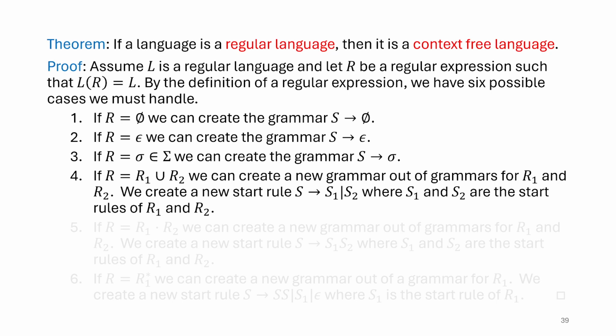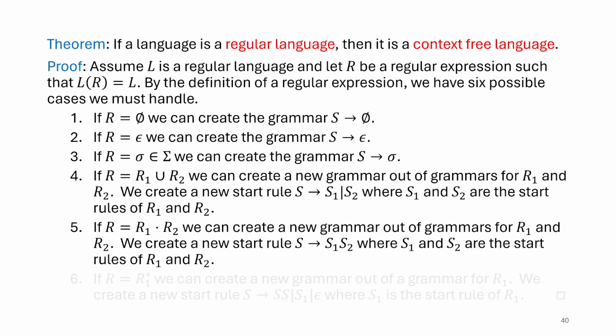Let's call them S1 and S2. Okay, and then we're going to make this new start rule that says, which regular expression were you trying to be? Were you trying to be R1 or R2? If you're trying to be R1, go to S1. If you're trying to be R2, go to S2. And then recursively, we will define those S1 and S2 using, hopefully, the same construction that we're building right now. Assuming the construction is completed, it will work. So let's keep going.